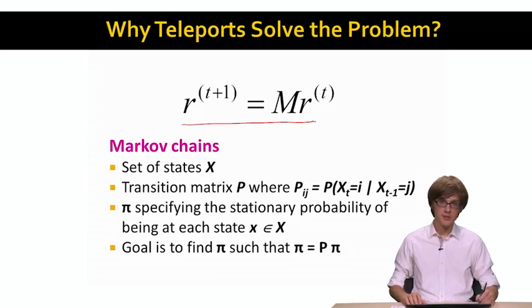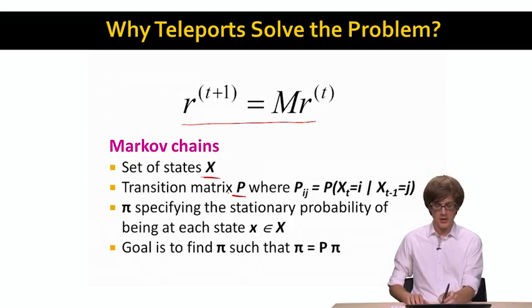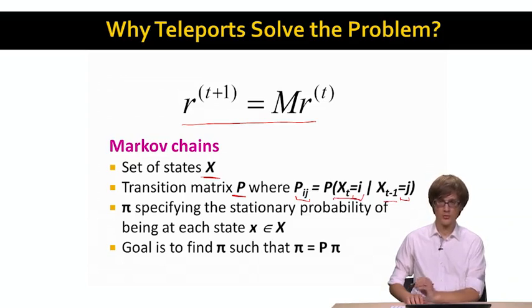So the way we define a Markov chain is the following. A Markov chain is this abstract mathematical object that has the following parts. First, we have a set of states X. Then we have a transition matrix P, where Pij measures the probability that if we were at state I, we transition to state J in a given time step. So Pij means, given that I was at J in the previous step, how likely am I to transition to state I. And then pi is a stationary probability distribution of being at any of these states X.